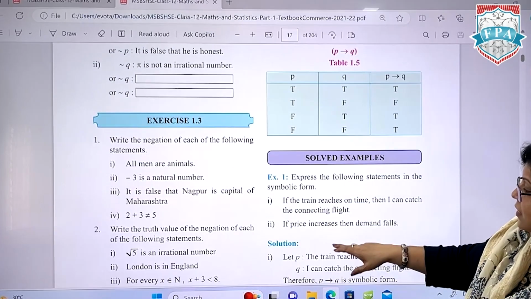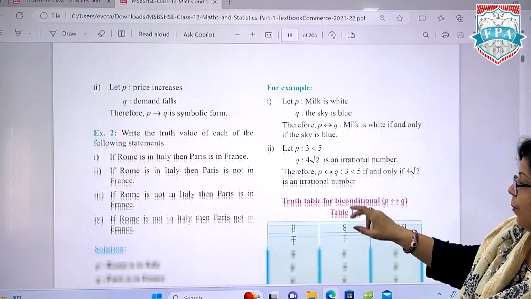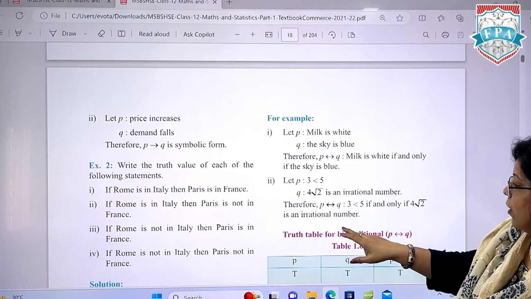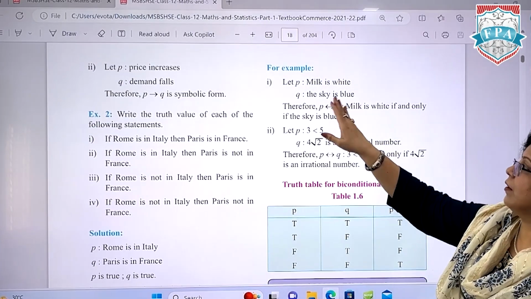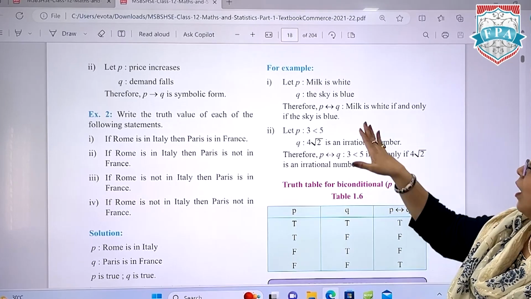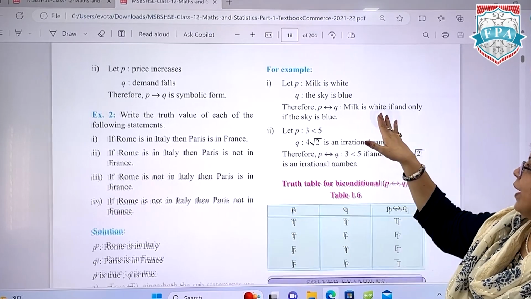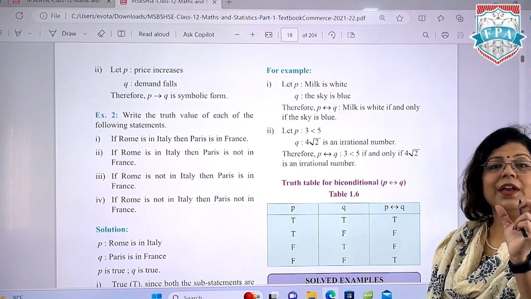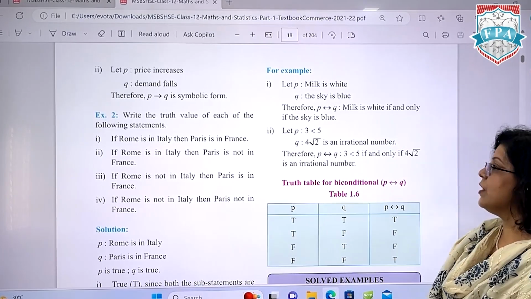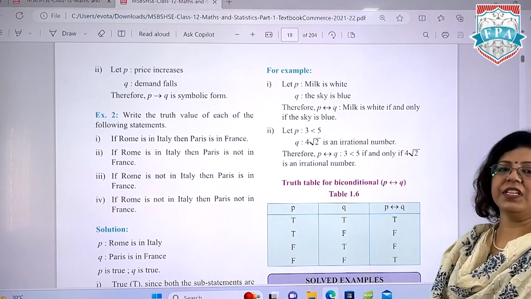And last case over here is the double implication. So for double implication, say milk is white, the sky is blue. Now, milk is white if and only if the sky is blue. When the word if and only if comes, it means you can interpret in both the ways.